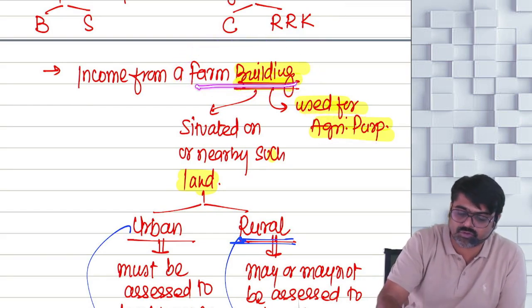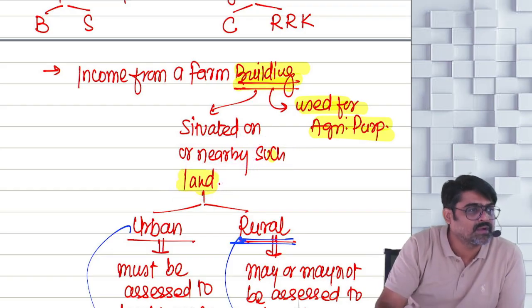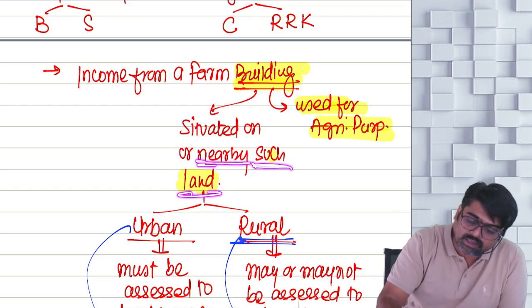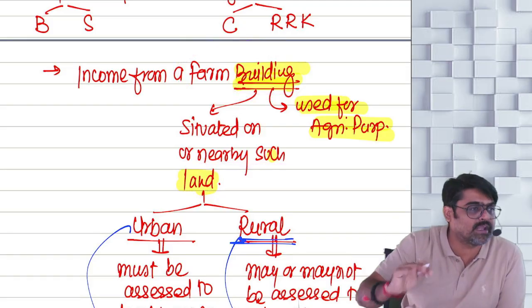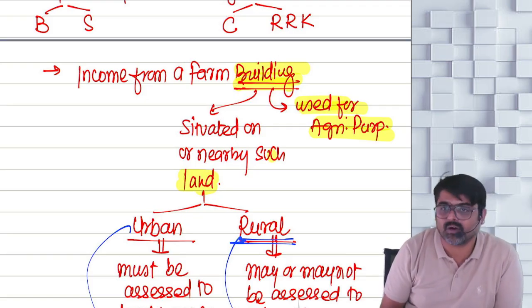But this farm building should be situated on or nearby such land. Such land means the land must be in India and used for the purpose of agriculture. Yes or no? So on such land or nearby such land, if any farm building is there, then the income of that farm building will also be treated as agricultural income, provided the farm building is also used as a dwelling house for the purpose of agriculture.